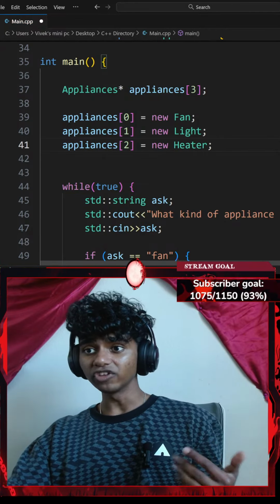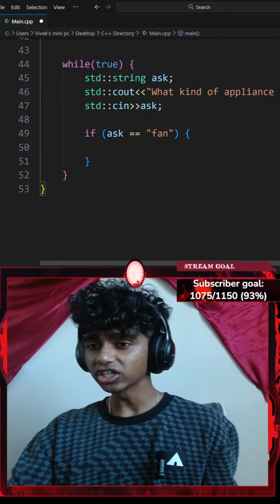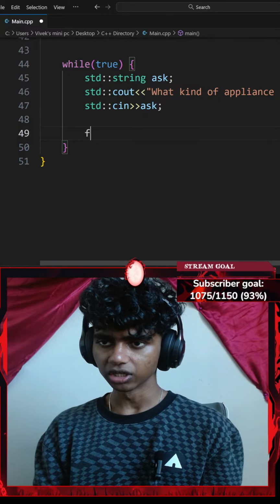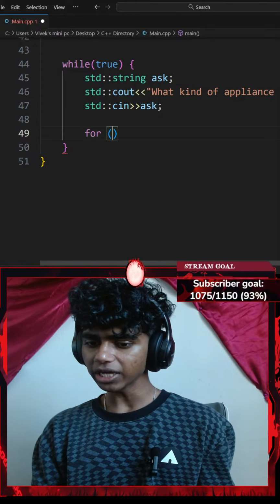Now that I've added stuff inside of my appliance, first I could go with something like a for loop. So let's go with an index-based for loop. So I'll go with something like for a pair of parentheses.